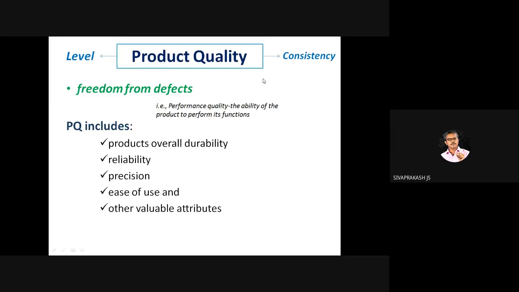It deals with the product levels. It deals with different levels. We have seen the 3 levels. Then consistency, then freedom from defects. This is called product quality. We see Six Sigma and so on, Six Sigma, ISO 9000, 2022. In production management and NET management, the question comes. So product quality includes 5 dimensions. Please get to know them: durability, reliability, precision, ease of use.